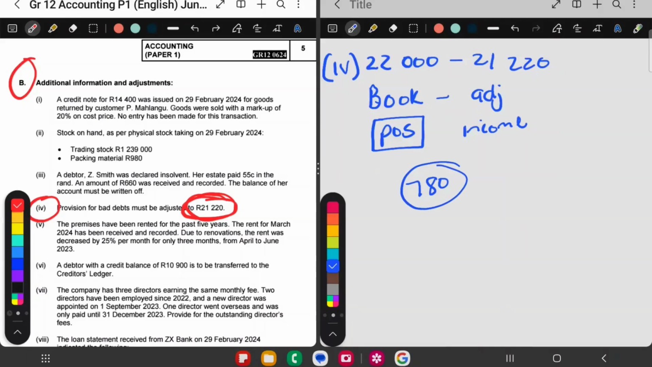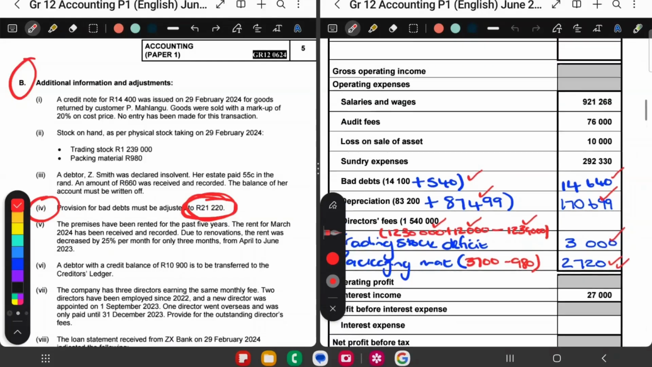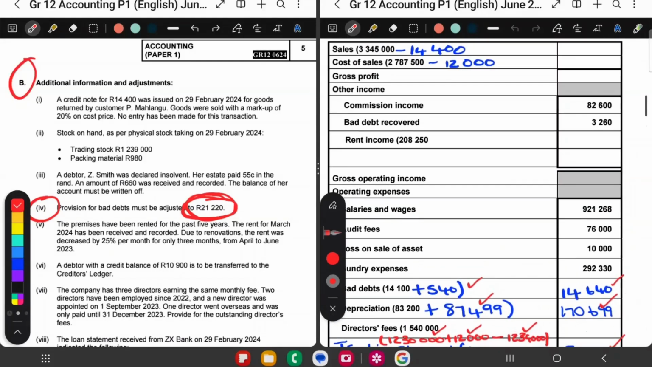Okay? So the difference here is 780. That's the difference. So let's go back to the income statement. In the income statement, we said it's an income. I'm going to go to other operating income over here.